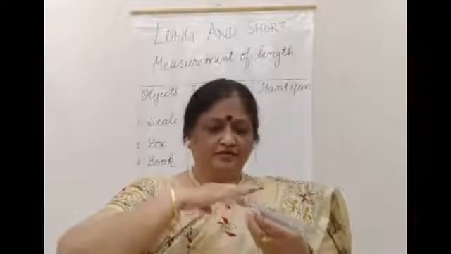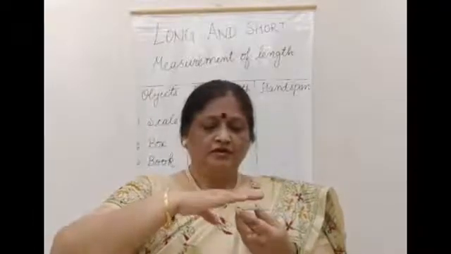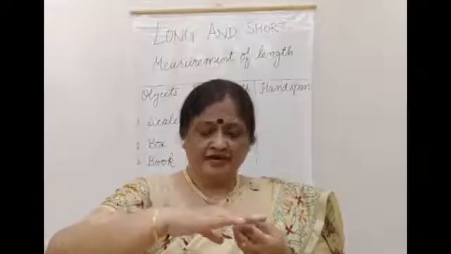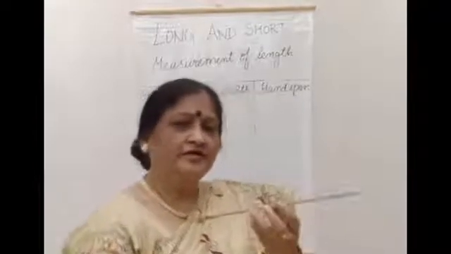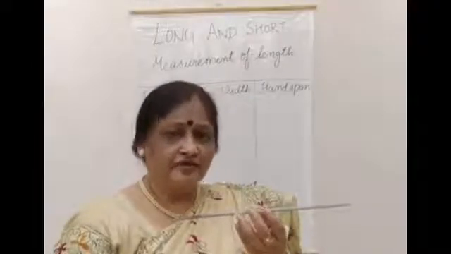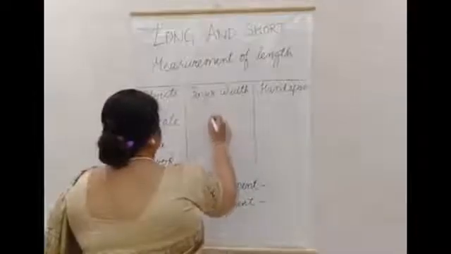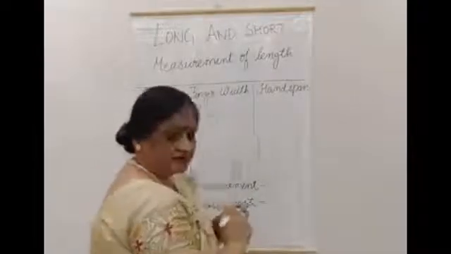1, 2, 3, 4 and 5. How many finger width? 5 finger width. Now let us write 5 finger width.